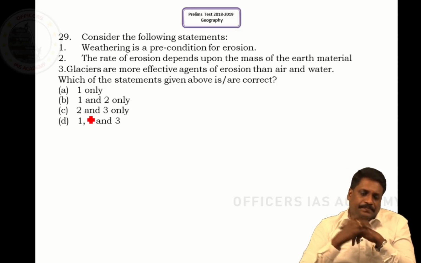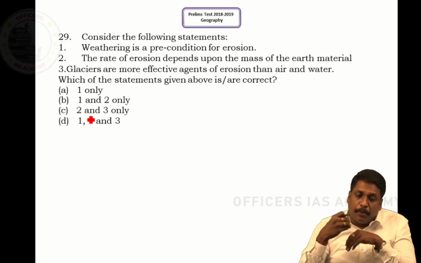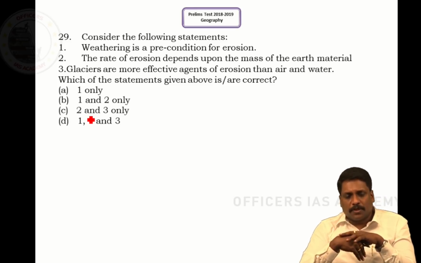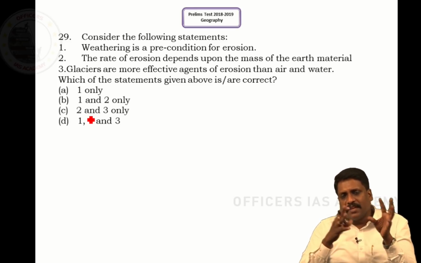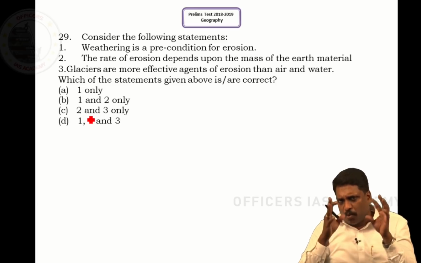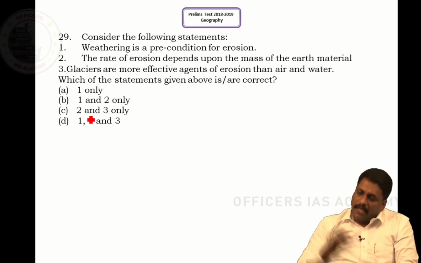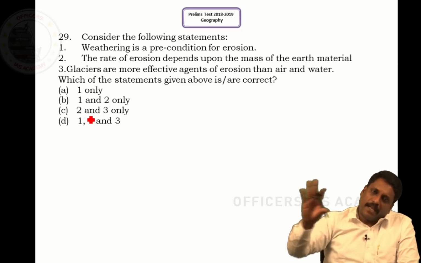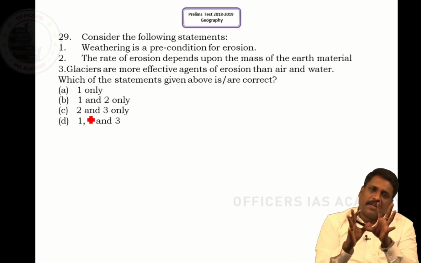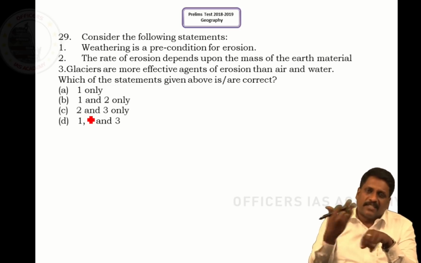It says weathering is a precondition for erosion. What exactly does weathering is a precondition of erosion mean? It means only if weathering takes place, erosion can take place. Not necessarily. Even without weathering, erosion can take place. The only thing is that with weathered material, the rate of erosion will be fast forwarded.